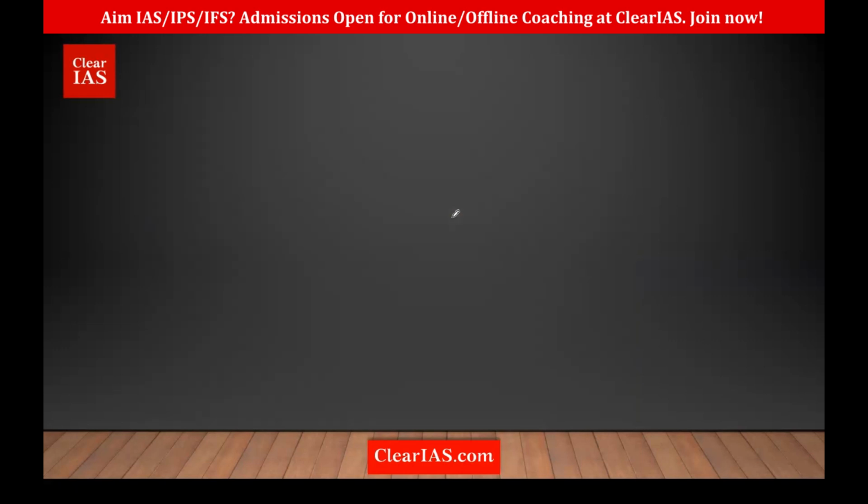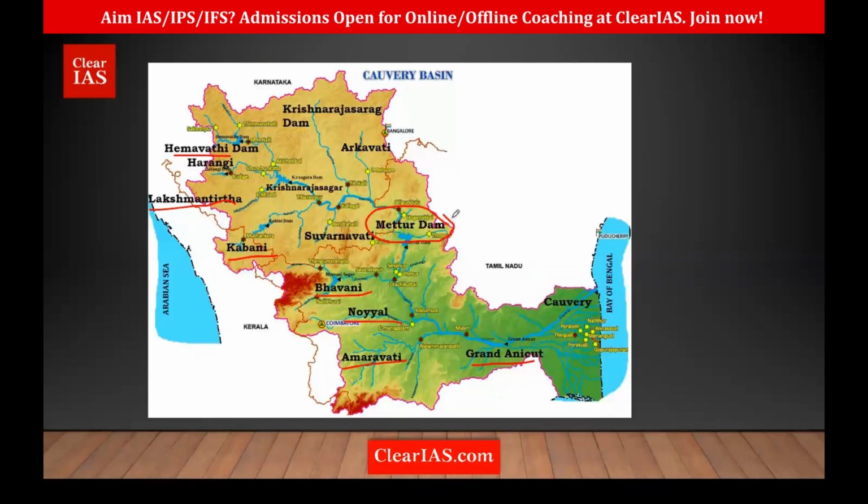So that is the Kaveri River. These were the most important rivers of the peninsular drainage. So we have the Himalayan drainage system and the peninsular drainage system. We'll just have a quick revision and then continue.